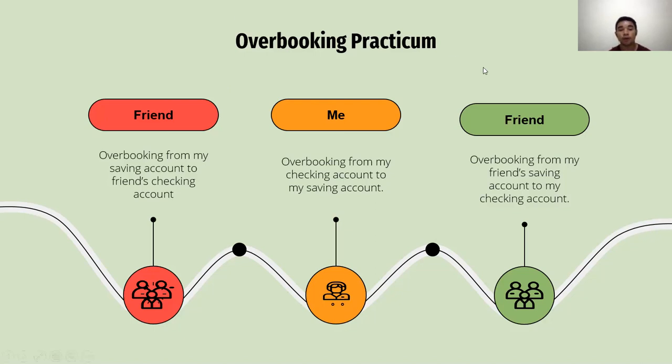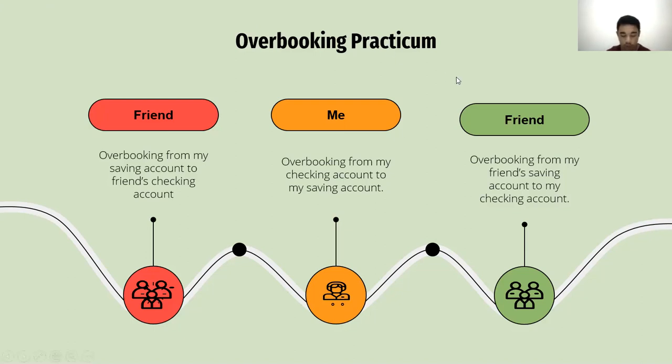And the second is overbooking from my checking account to my saving account. It uses a billet giro and then withdraws from my checking account, and it needs approval and validation from the supervisor or bank manager, and then deposit to my saving account in the deposit form and validation.